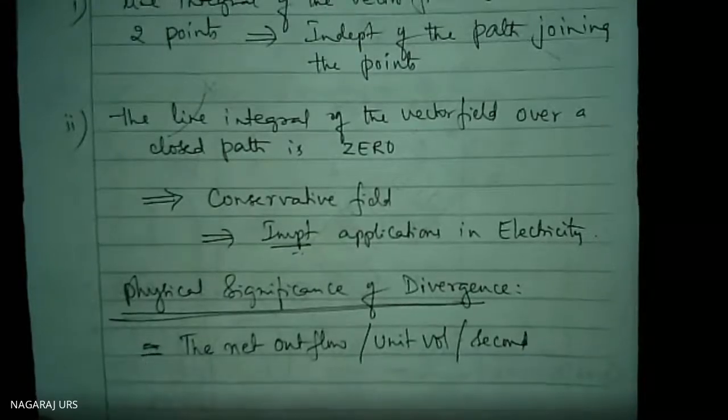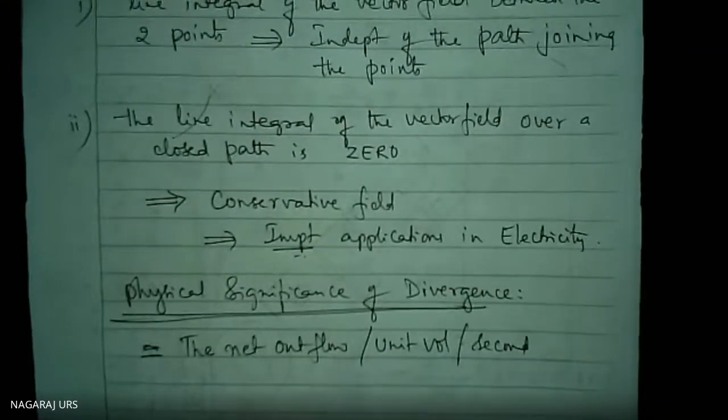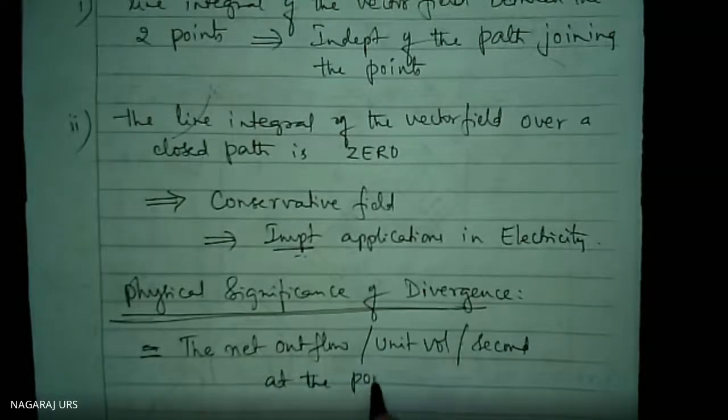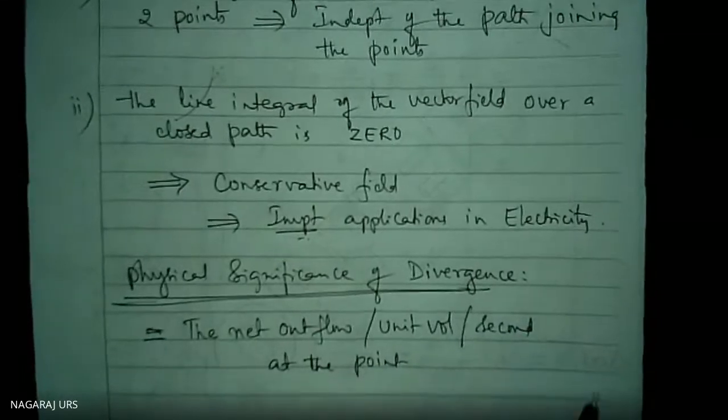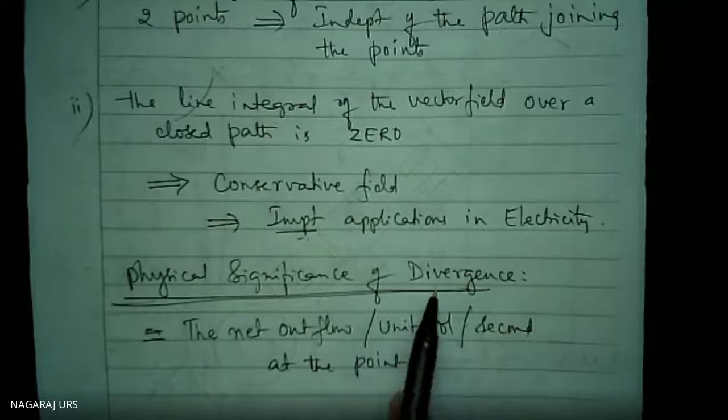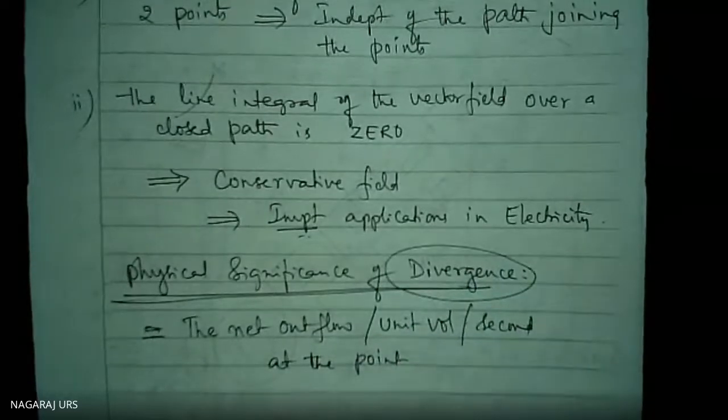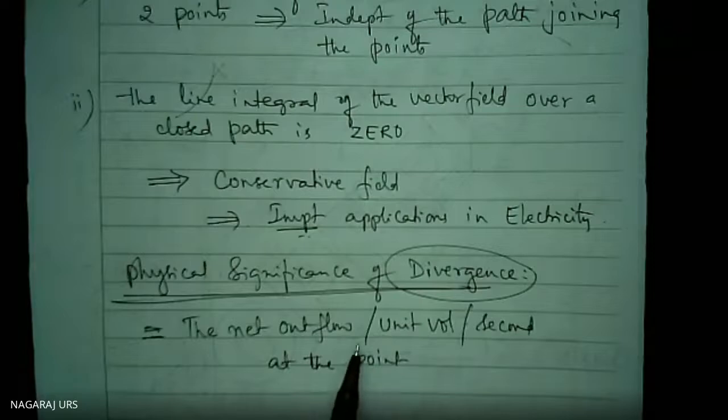That is the meaning at a given point. At that point, how much is the net outflow per unit volume per second is present. That is representing the divergence of a vector quantity.